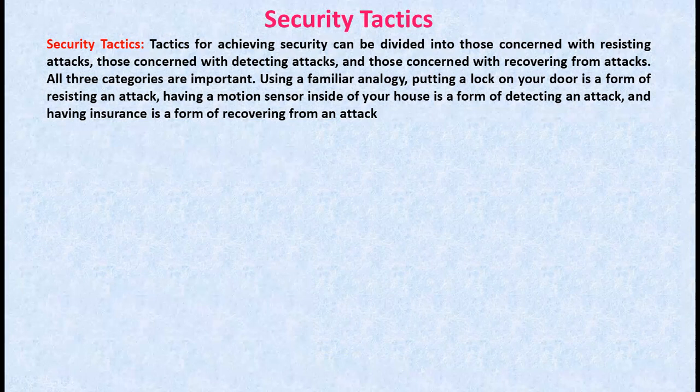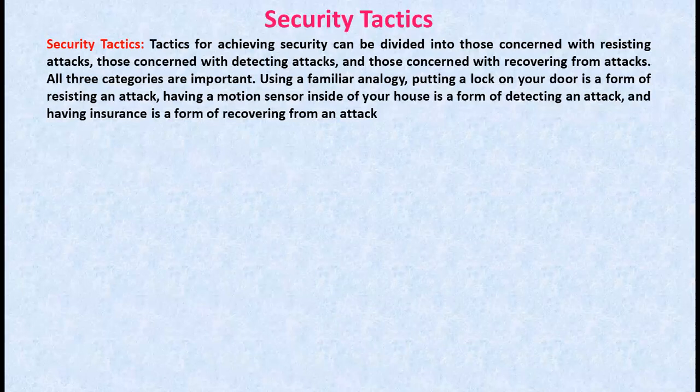Using a familiar analogy, putting a lock on our door is a form of resisting an attack. Having a motion sensor inside our house is a form of detecting an attack. And having insurance is a form of recovering from an attack.